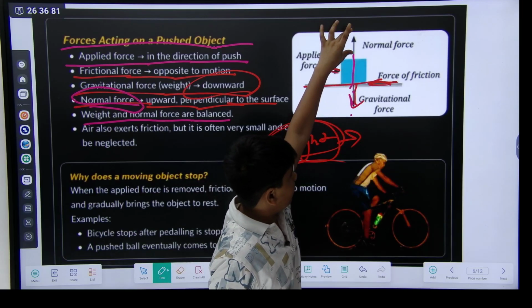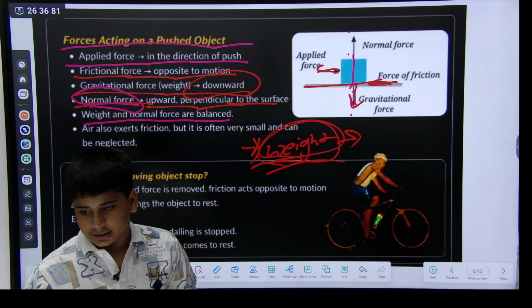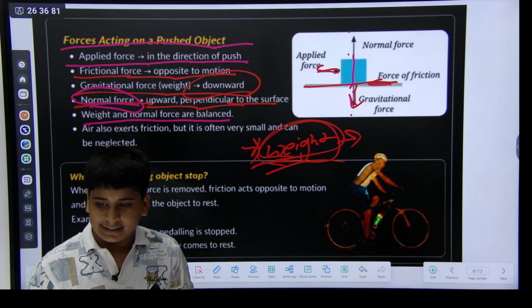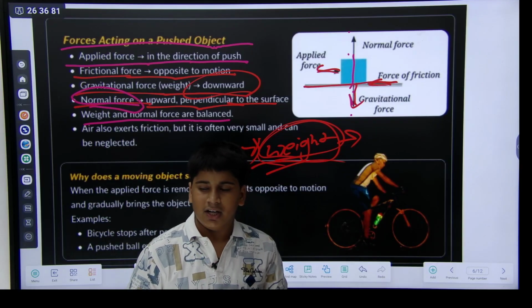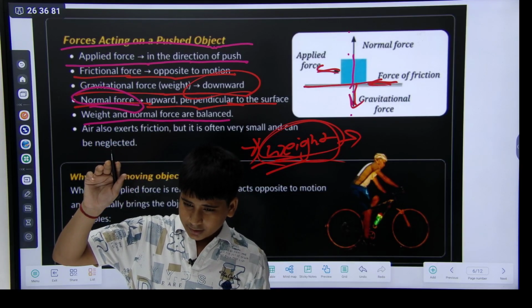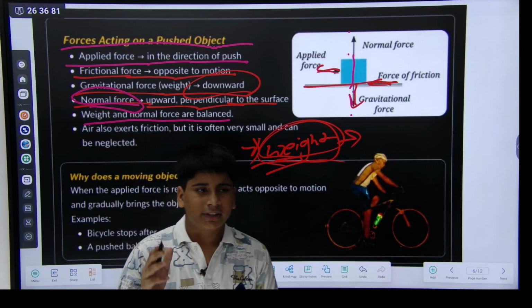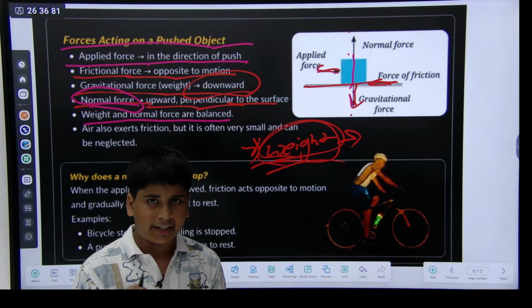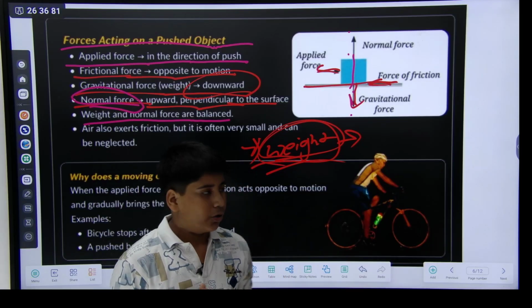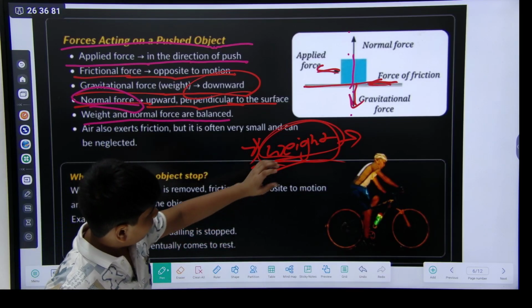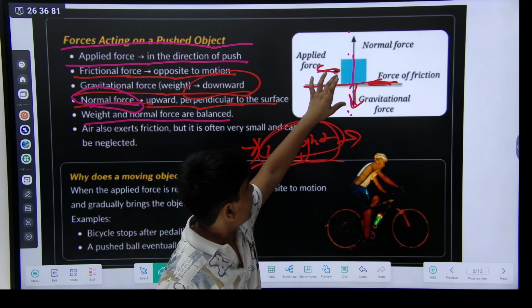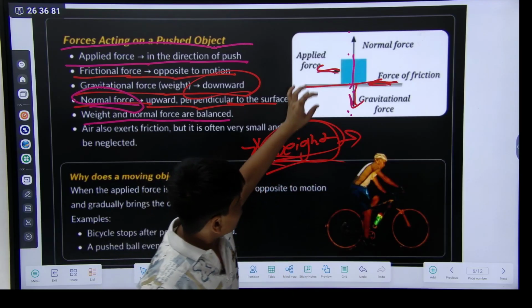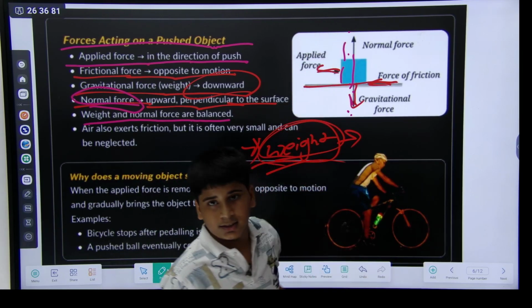Gravitational force and normal force are balanced, meaning equal forces are given. Like the table is giving 20 Newton, so the gravitational force also gives 20 Newton. So it is balanced. Okay. If the normal force is more than the gravitational force, then the object goes higher. Okay.